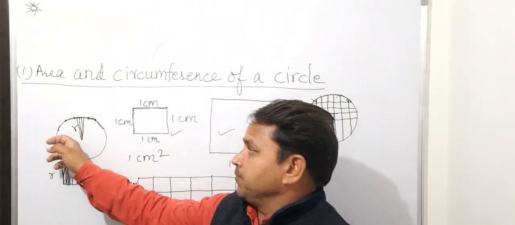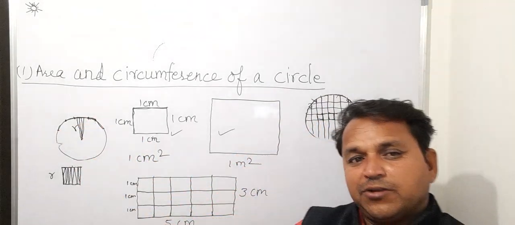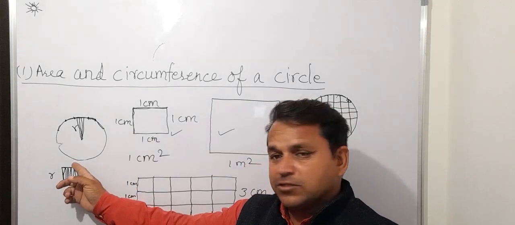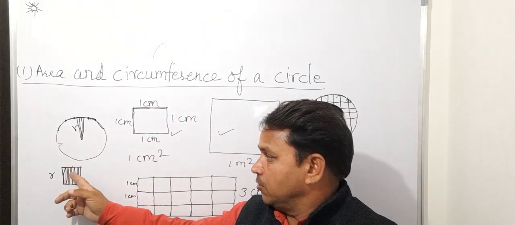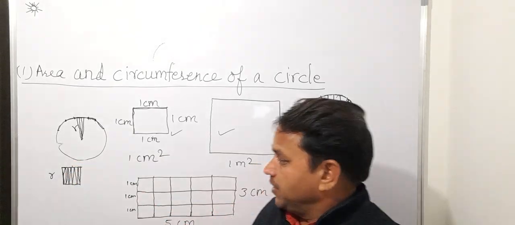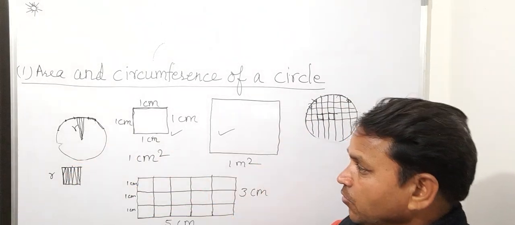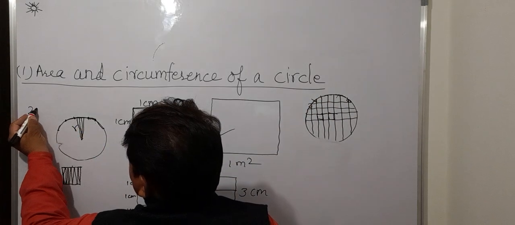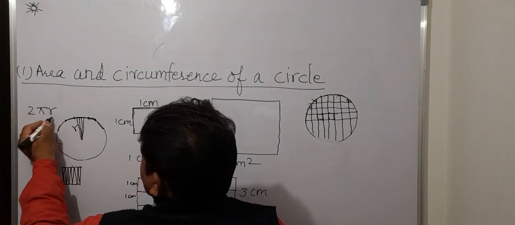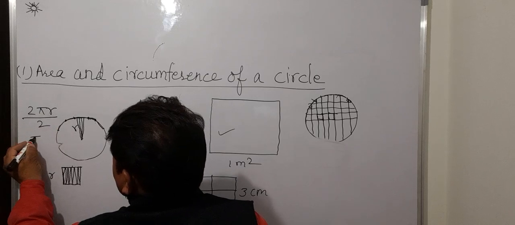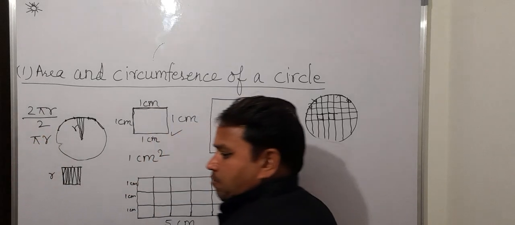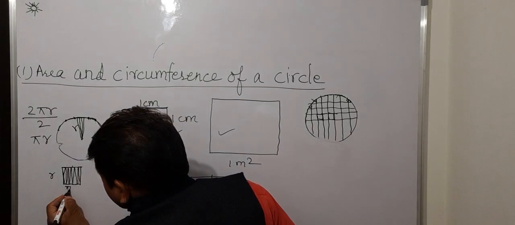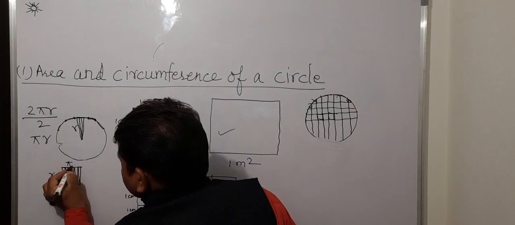So you can see the whole circumference has been divided into two lengths of the rectangle, half of which is on the upper side and half of which is on the lower side. So the whole circumference is 2 pi r. This is the formula. Then half of it will be pi r. So this length is pi r.